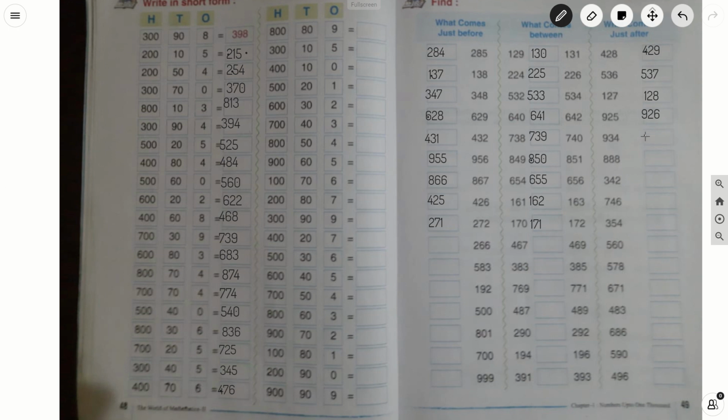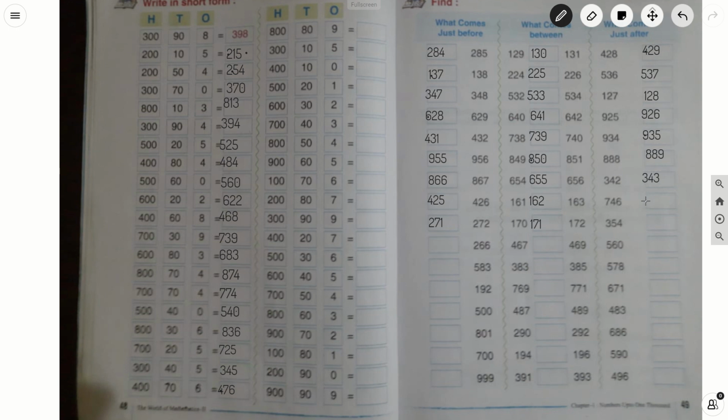After 934, it is 935. After 888, it is 889. After 342, it is 343.